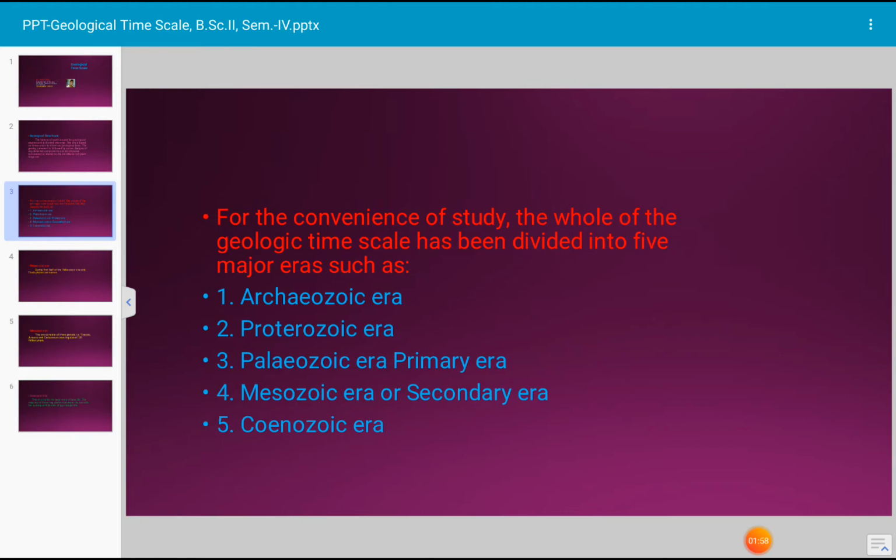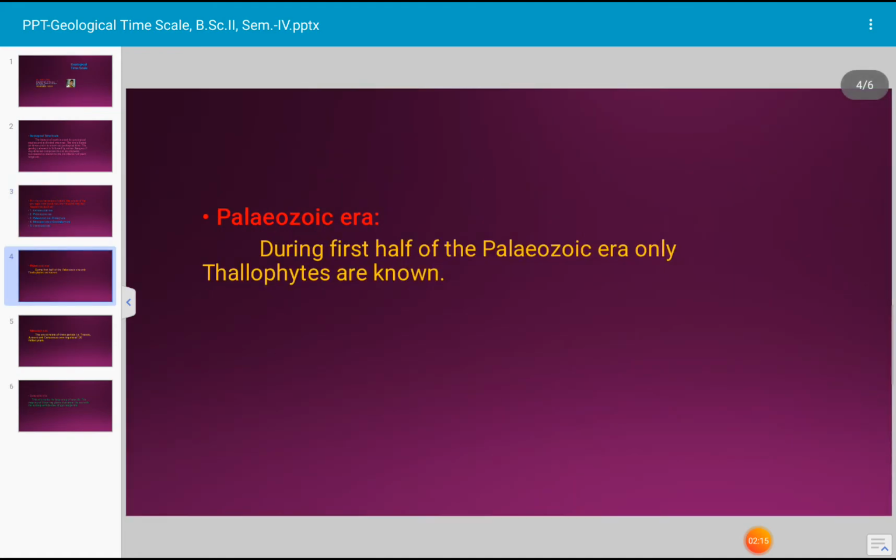Each of these 5 eras is further subdivided into a number of periods which are again subdivided in their turn and so on until a rock formation is reached, which is regarded as the unit of the entire geologic system. Let us see the details of Paleozoic era.